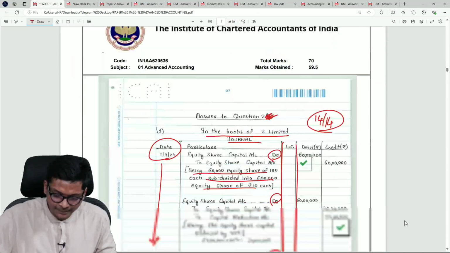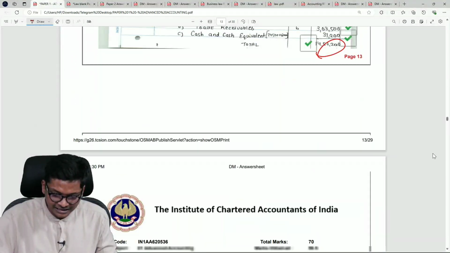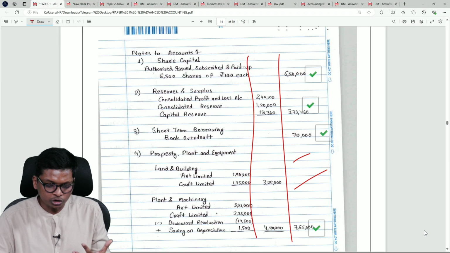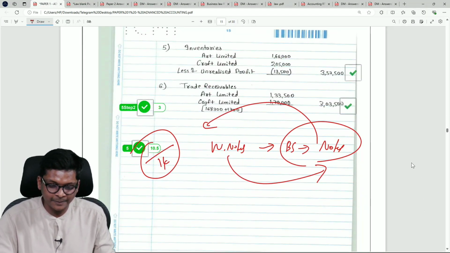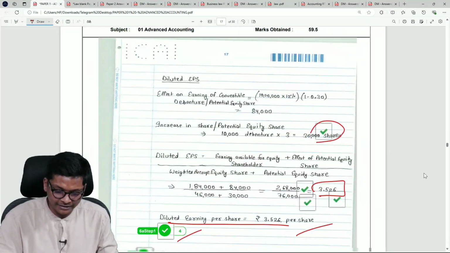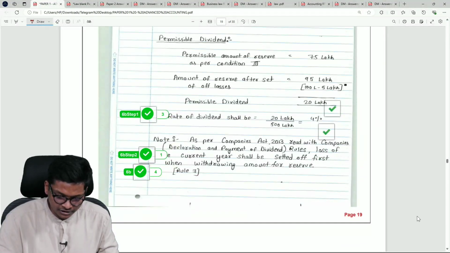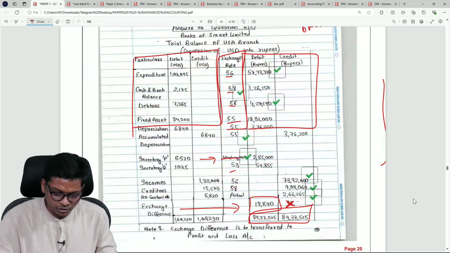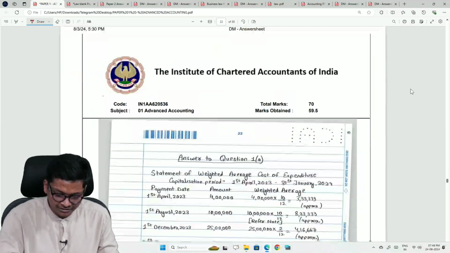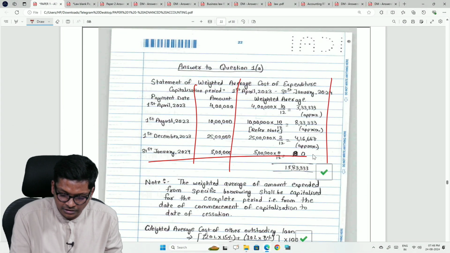But as time kept going, presentation he focused a lot in the starting. Look at this, as time kept going, for subsequent questions, notes to accounts also he did not have time to draw the lines. As we keep going towards the end, see no lines are drawn over here. Come down, if you take some other question, I am not able to see any lines drawn over here. Look at this, okay, here one line has come, but look at this, similar question in the starting he drew lines, here lines is not there.